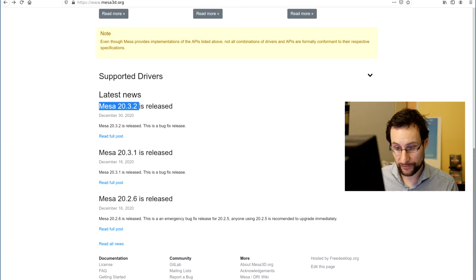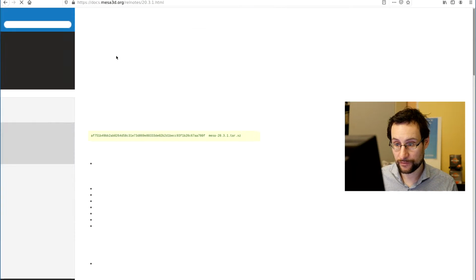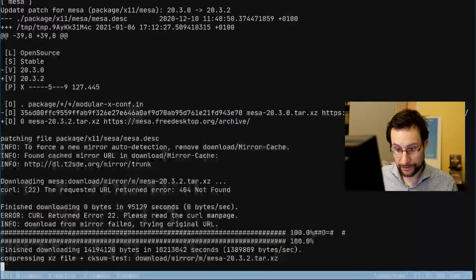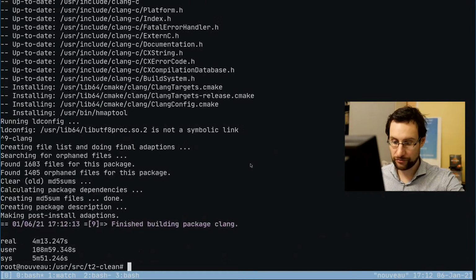Somehow we missed there some. Why is there not more information here? Crash, FreeCAD and whatnot. Yeah, good that we checked. I should, however, check why we...